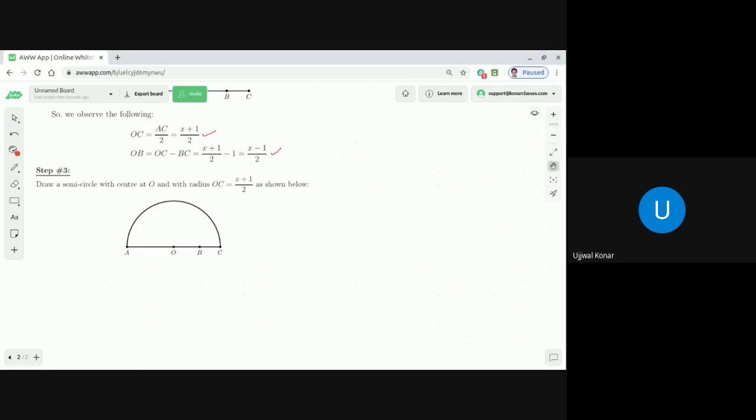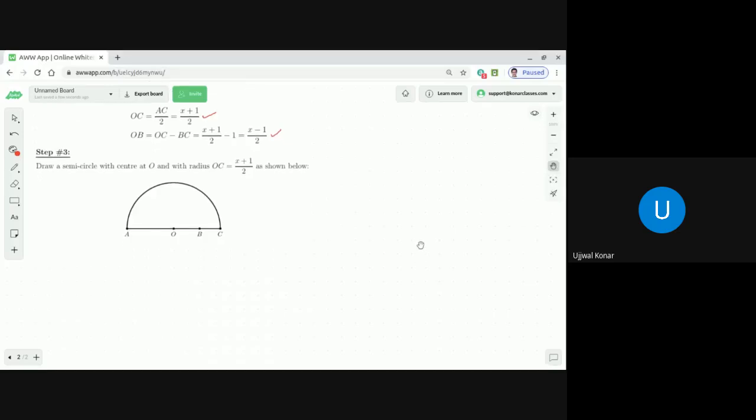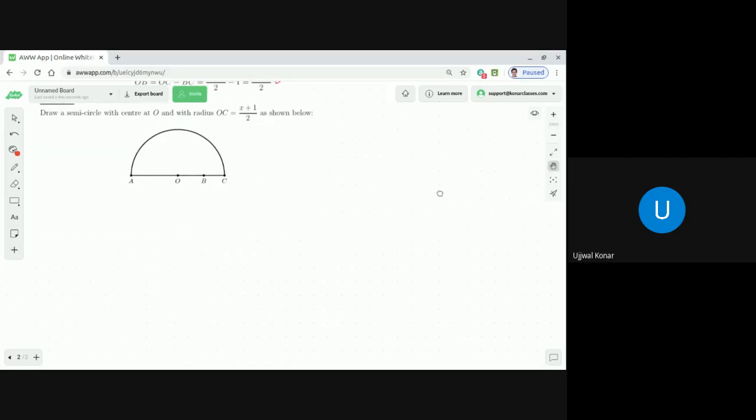Okay. Now, the moment we construct that semicircle, you proceed with the step 4. So now I would like to proceed with step 4, and here is a little calculation that I want to show you first.